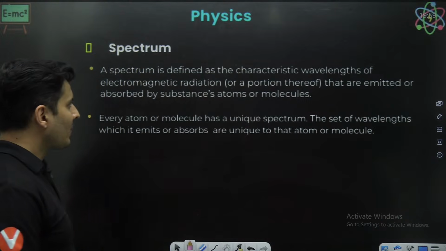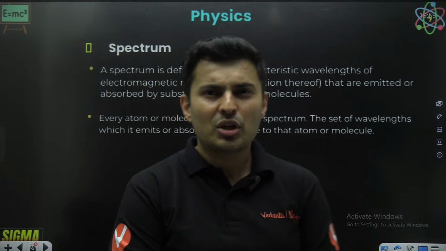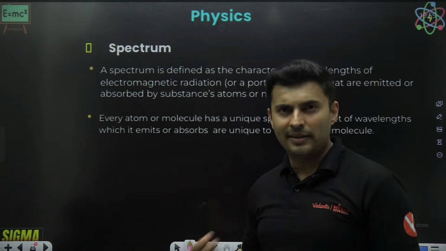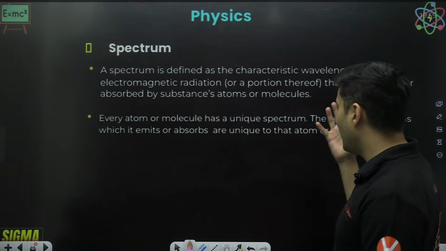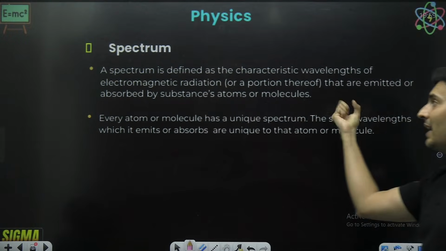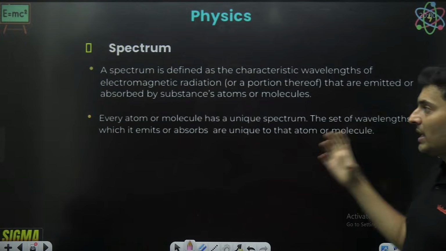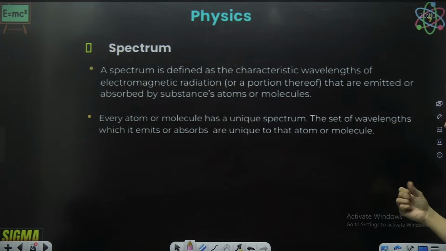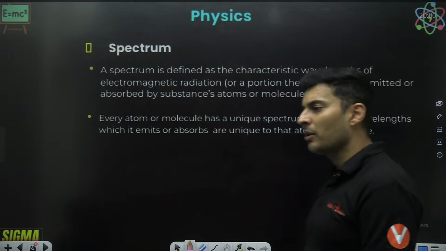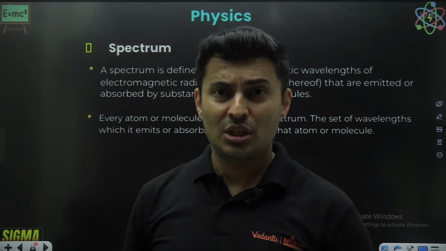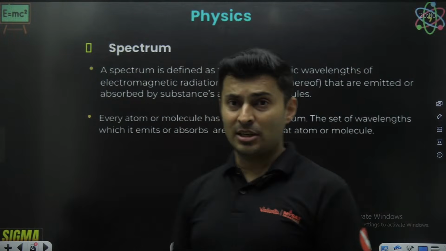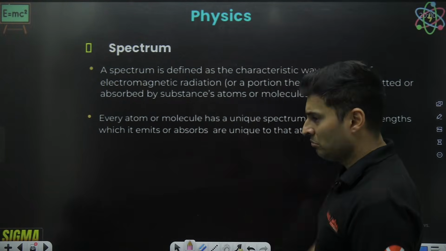What's spectrum? Spectrum is basically a collection of wavelengths depending on the phenomena which happens, and every atom or molecule has a very unique collection of wavelengths. This set of wavelengths which it emits or absorbs is unique to the atom or molecule. What do I mean by this? If I ask you, now you are doing NTA registration, right? Sign.